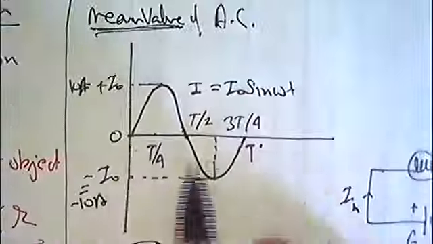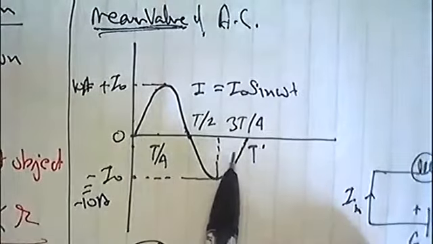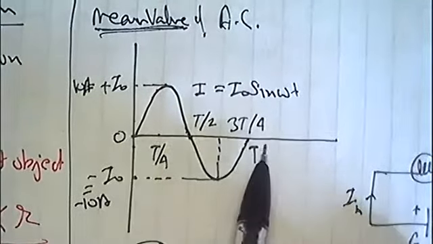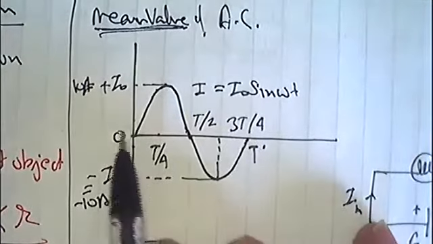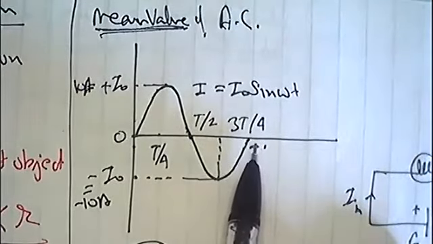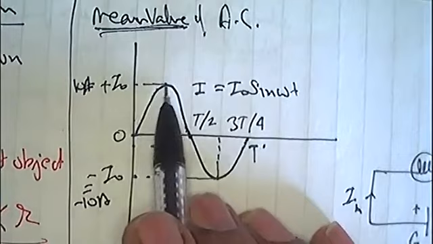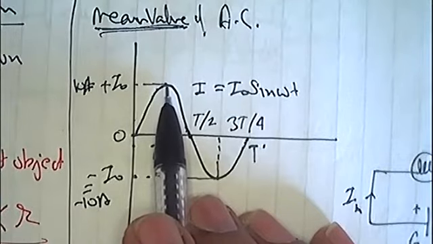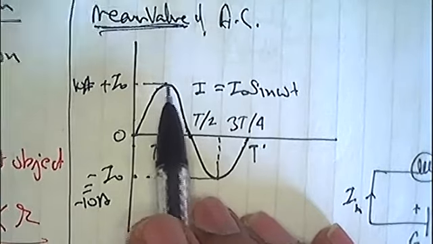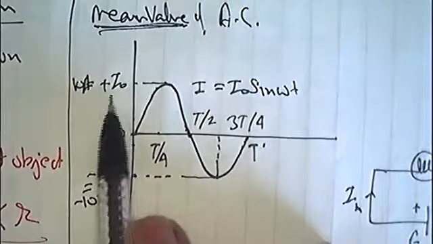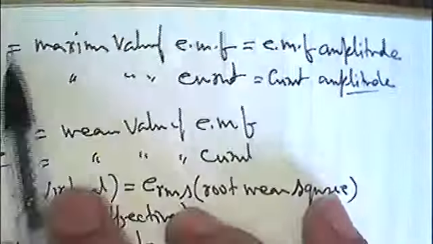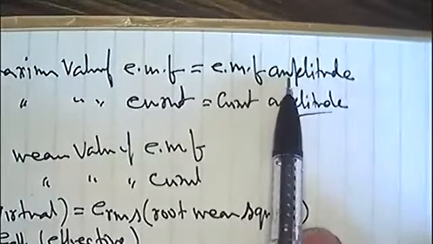This graph is just like the graph of simple harmonic motion, displacement versus time. The displacement increases from 0 to its maximum value A. A is the amplitude. So this I naught is called the current amplitude. Similarly, the E naught is called EMF amplitude.